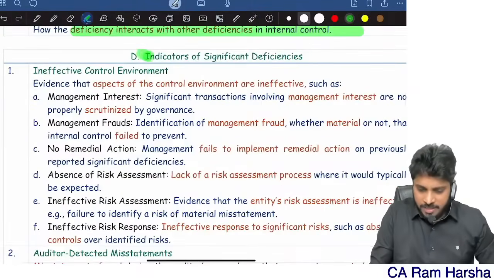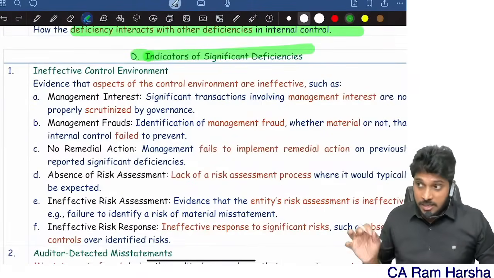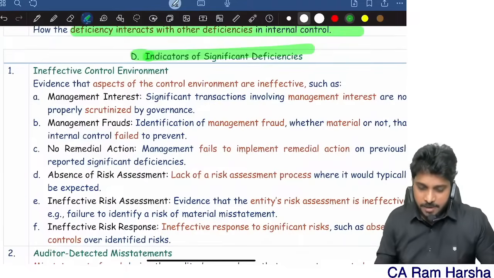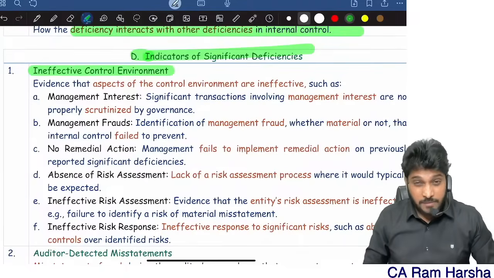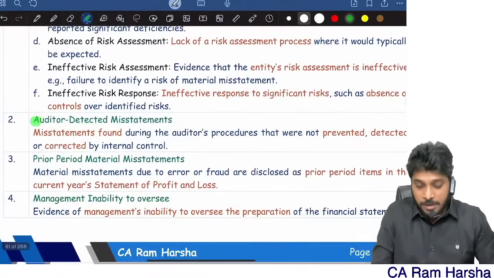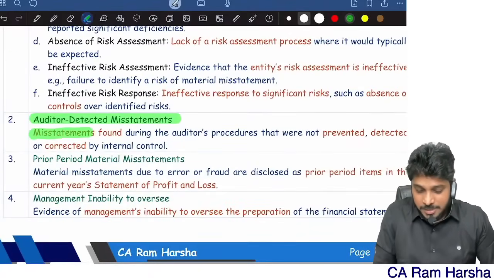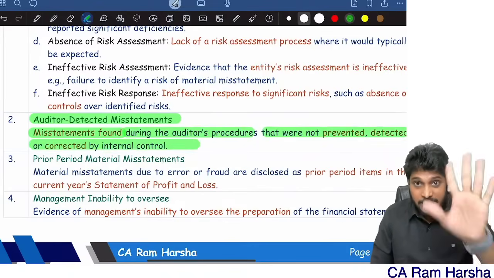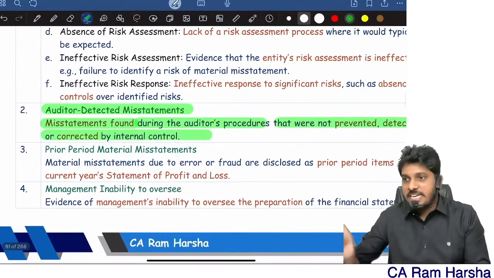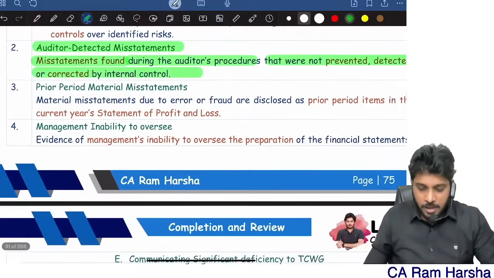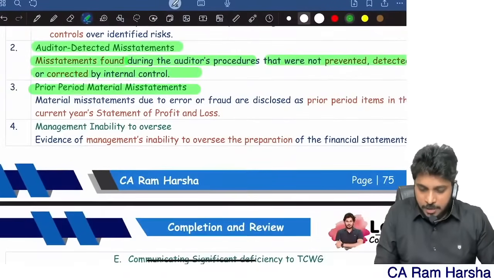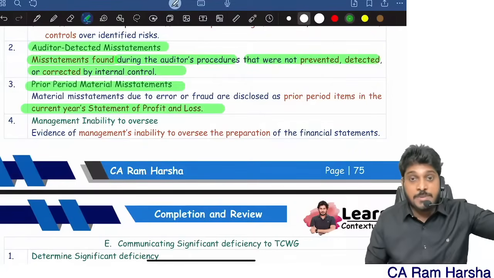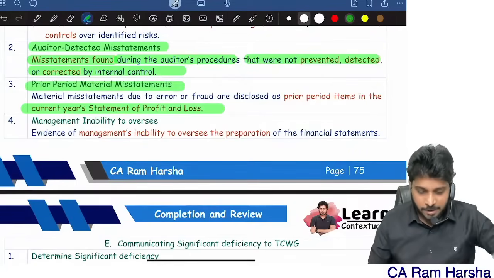Next, will there be any indicators? Yes. A mistake is there, fraud is there; that's an indicator that some significant deficiency is there. Ineffective control environment is one indicator. Misstatements found during the auditor's process that were not prevented or detected by internal control: we found a mistake, and that itself is proof that some significant deficiency is there. Material misstatements, prior period material mistakes: some mistakes in the current year statement of P&L are prior period in nature, therefore some deficiency is surely there.